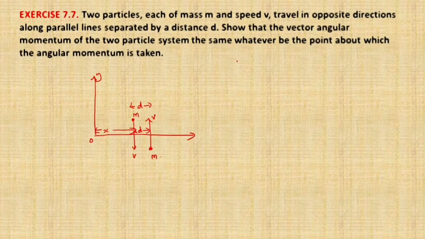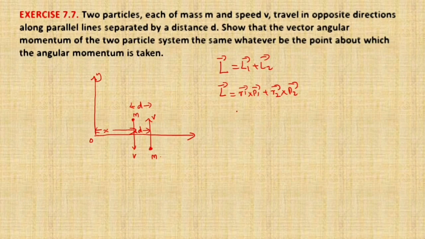Total angular momentum is L1 plus L2, that is the angular momentum of the first particle and of the second particle. So we can write angular momentum equals R1 cross P1 plus R2 cross P2.